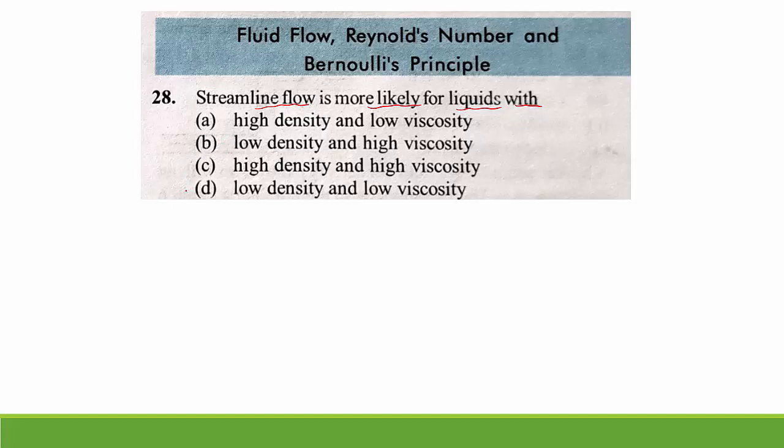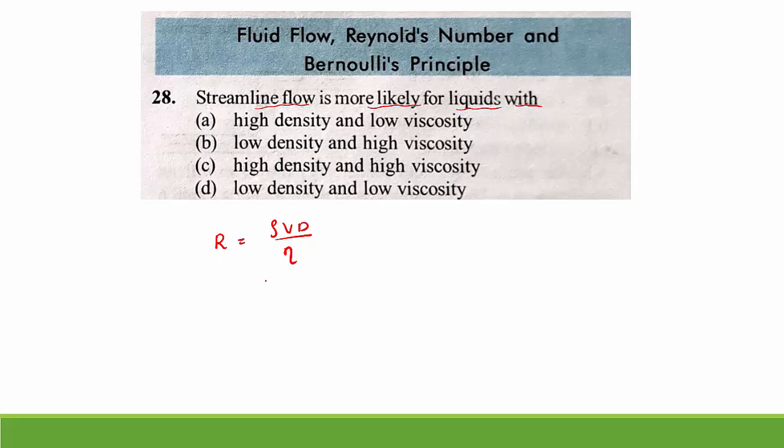So we know that for streamline flow, Reynolds number should be less. We already know the equation for Reynolds number, R equal to rho into V into D divided by eta. Rho is the density of the fluid, eta indicates coefficient of viscosity and D is the diameter.